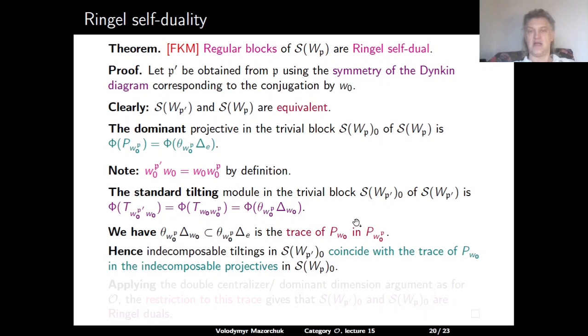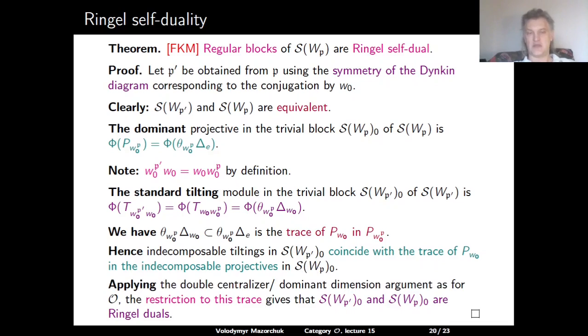So it follows that the indecomposable tilting modules in the trivial block of the S subcategory corresponding to P prime coincide with the trace of the antidominant projective module in the indecomposable projective module in the trivial block of the S subcategory corresponding to P. Applying the double centralizer and the dominant dimension argument similarly to category O, we get that the restriction to this trace provides a Ringel self-duality between the trivial blocks for S subcategories of P and P prime. And this implies the statement of the theorem.